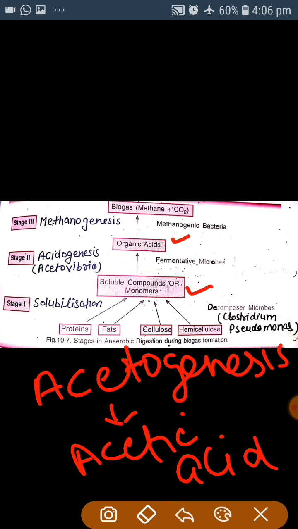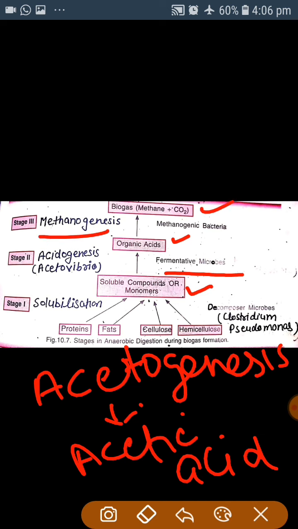It means acidogenesis plus acetogenesis is the same step helping the formation of the organic acid. This is produced by the fermentive microbes. In the last stage, this organic acid is digested by the methanogenic bacteria and helps in the formation of the biogas. And this step is called the methanogenesis.